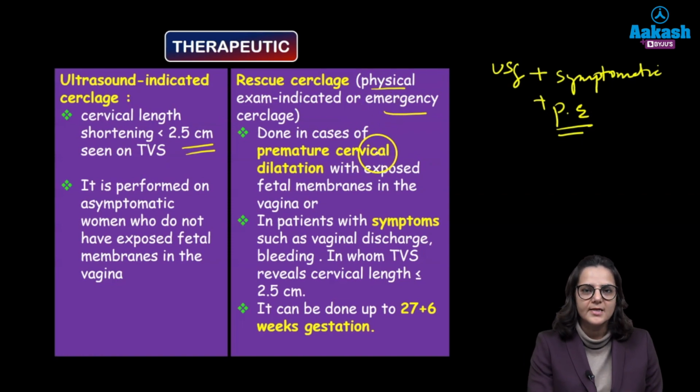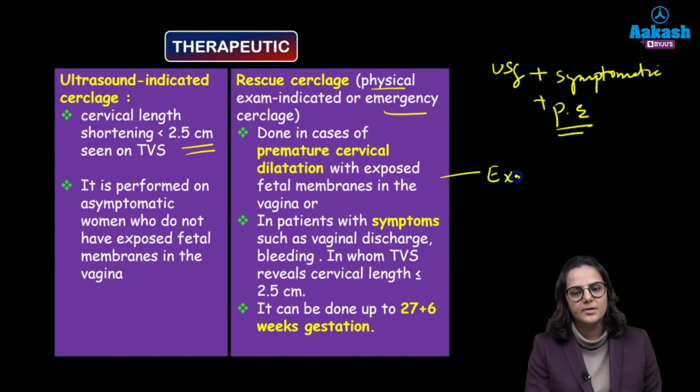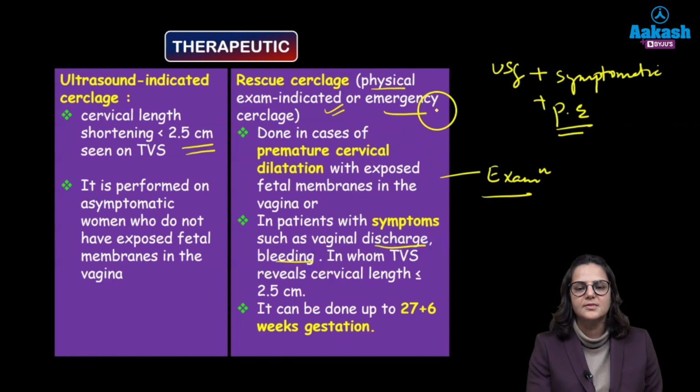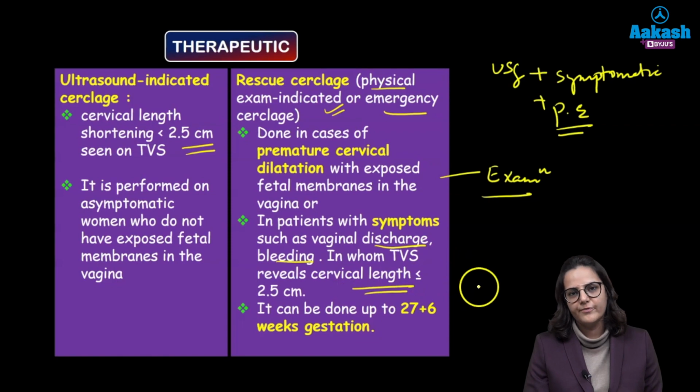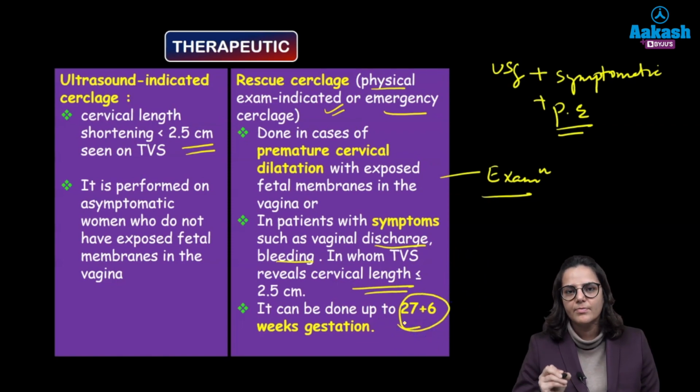So it is done in cases of premature cervical dilatation with exposed fetal membranes in the vagina, which you found during the examination, and hence it is exam indicated cerclage, or in patients with symptoms of vaginal discharge, bleeding. This is an emergency situation, but in all of them the cervical length is less than 2.5 centimeter. This cerclage can be done up till 27 plus 6 weeks of period of gestation.